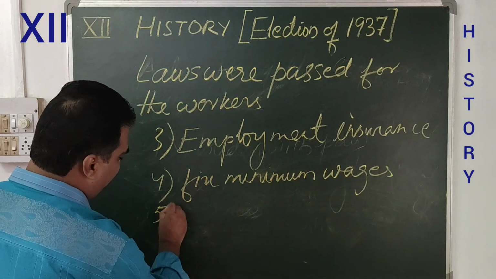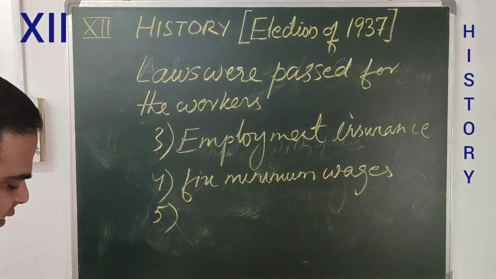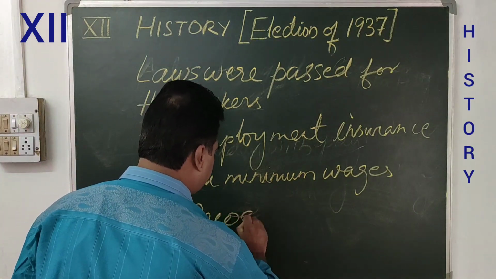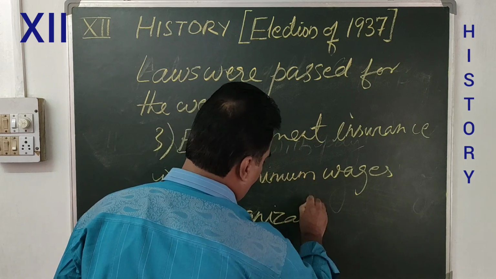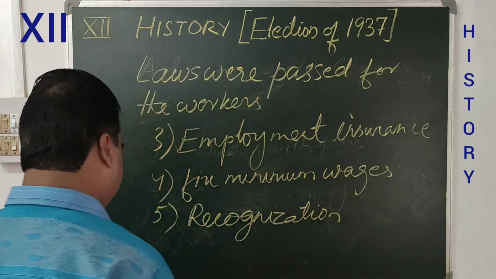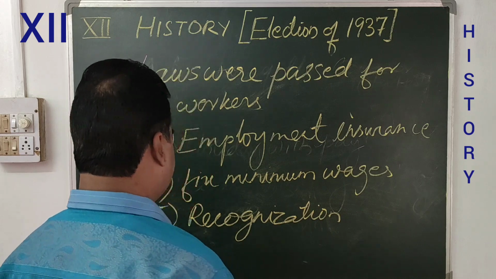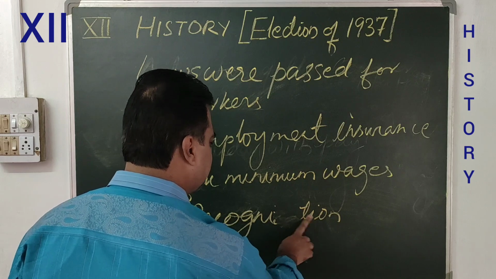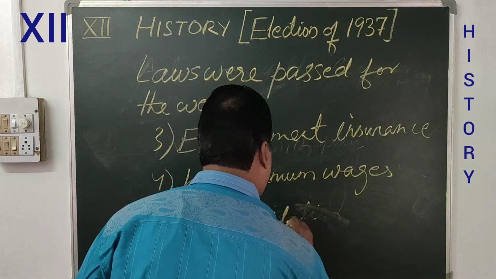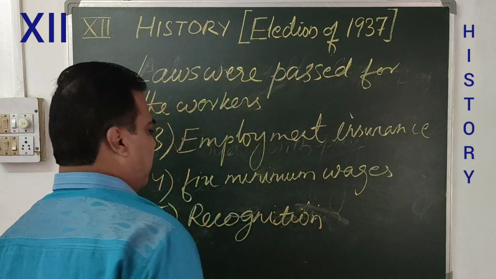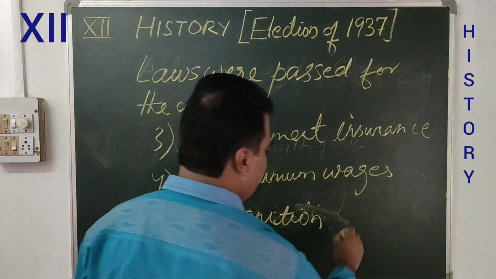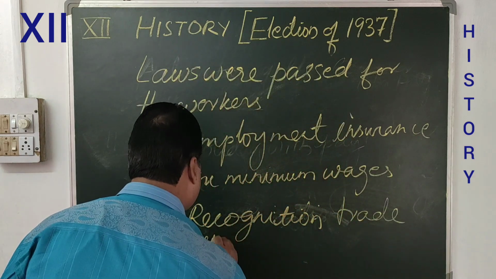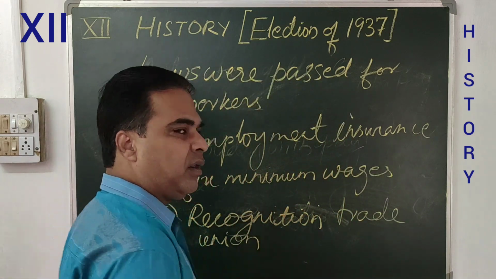And number 5. What did they mention? Number 5, recognition of trade unions.